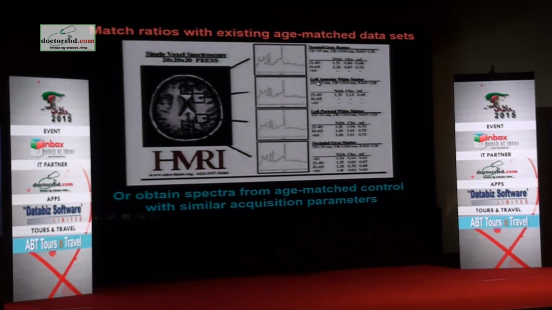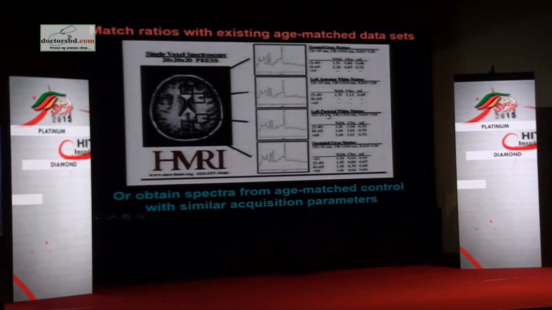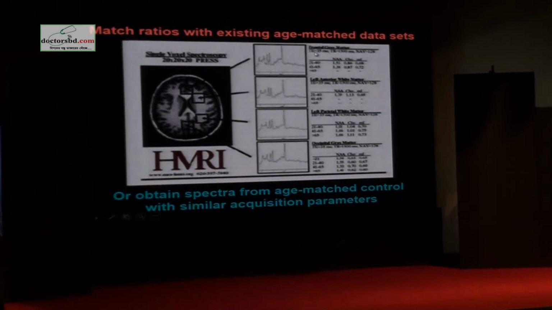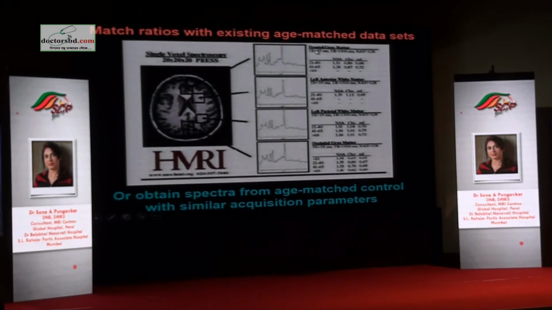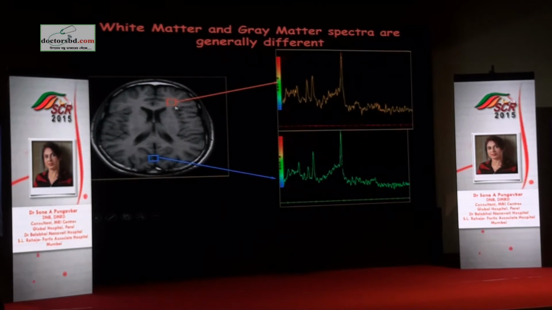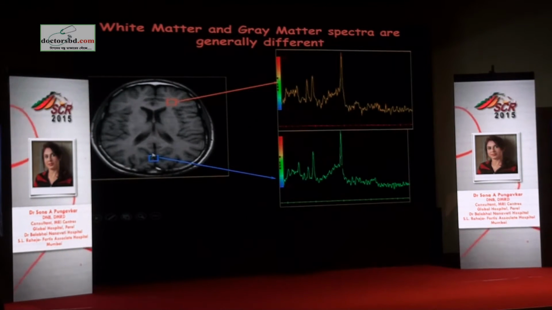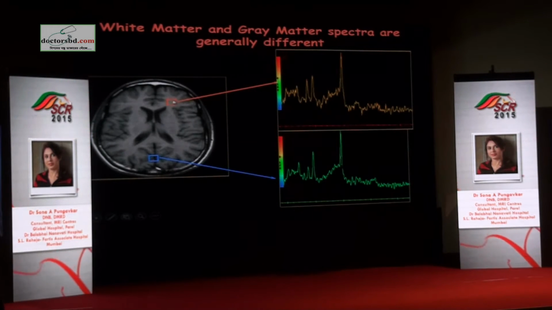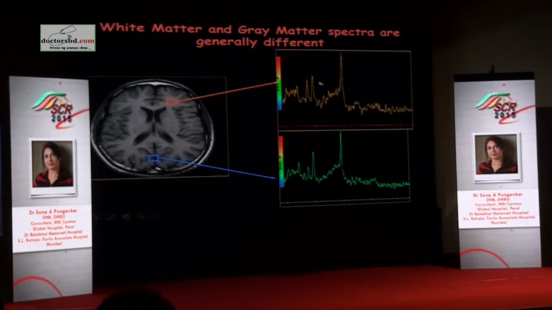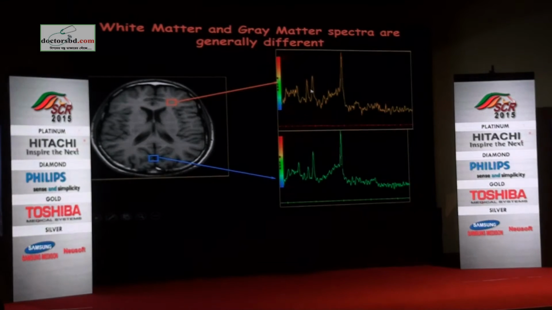And these are the different locations: anterior white matter, parietal white matter, occipital grey matter, frontal grey matter. So why do we have to be specific? Because the white matter spectrum looks different from the grey matter spectrum. What is the difference between these two? Choline peak here is taller, whereas choline peak here is shorter. It is said that there are more axons here and cell membrane constituent is more, so you get a taller choline peak.